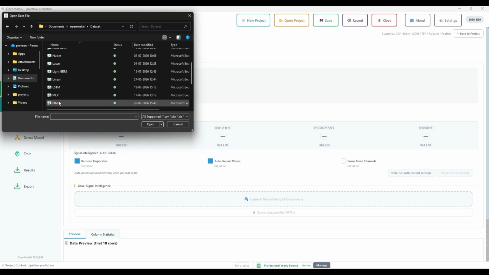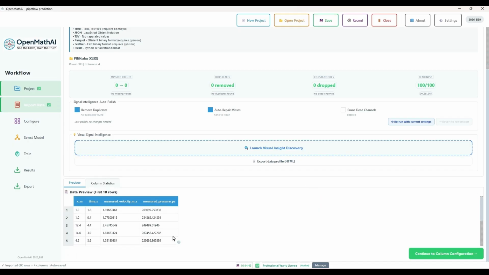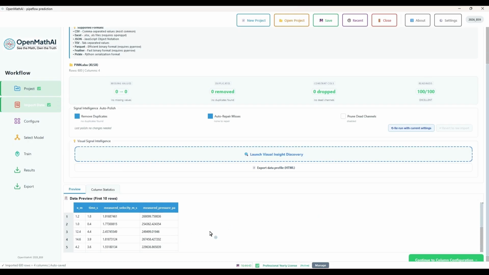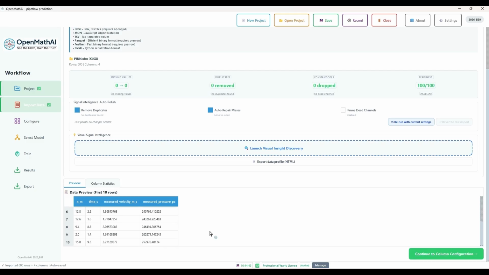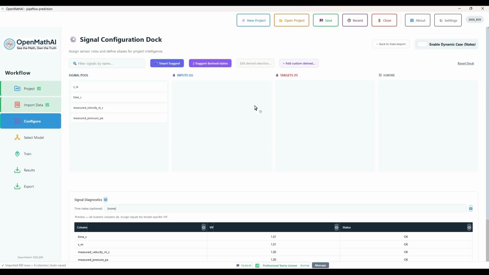Once the dataset is loaded, verify that it contains all columns before proceeding to model training. Scroll down to view the first 10 rows of sample data. Click Continue to Configuration to proceed. Configure the dataset by specifying the input features and output target. There's also a feature called Ignore, which can be used for columns that should not participate in model training.